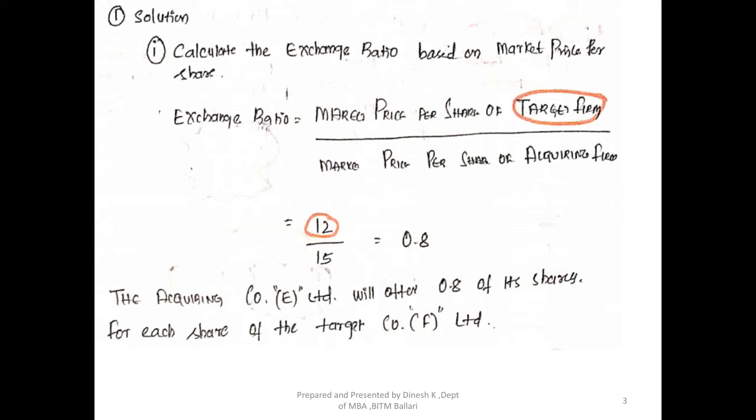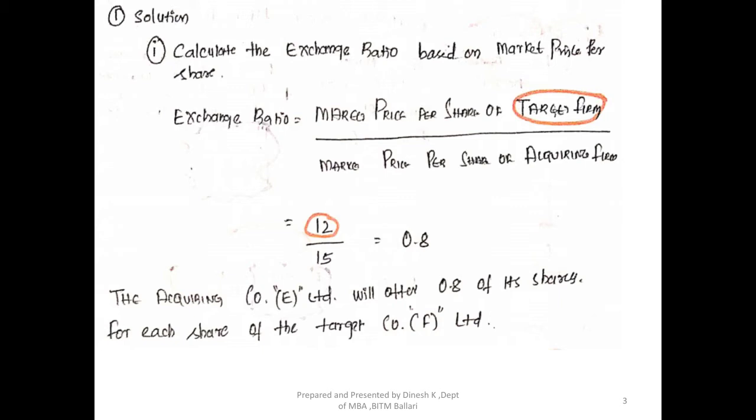So what does this indicate? What is this exchange ratio? This indicates that the acquiring company, that is E Limited, will offer 0.8 shares of its own, that is E company shares, for each share of the target company. That is, for every one share of a target company that it takes, in return the acquiring company would be paying 0.8 share. Give one share, in return take 0.8 share. This is the exchange ratio based on the current market price. Okay, this is the solution for sub question 1.